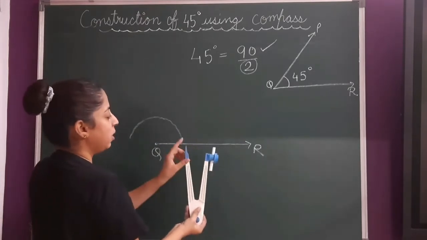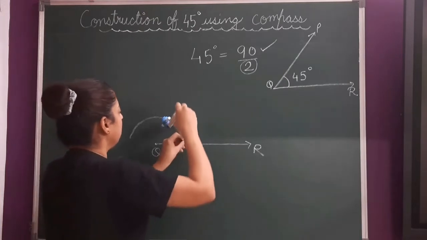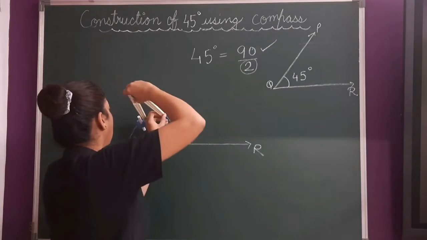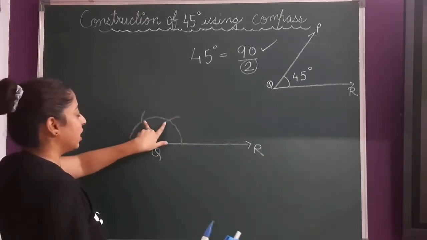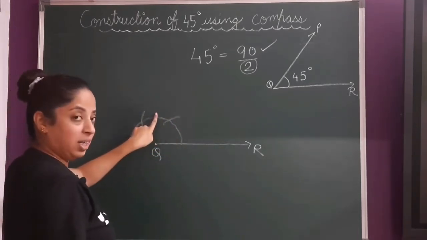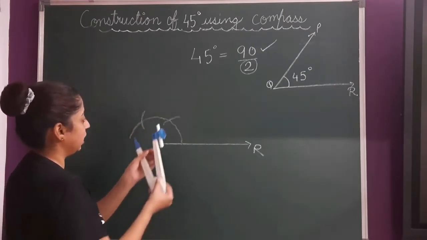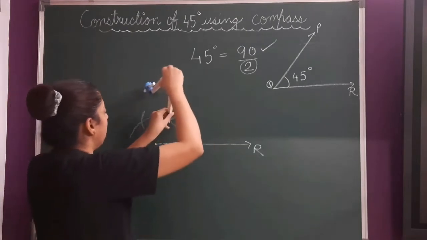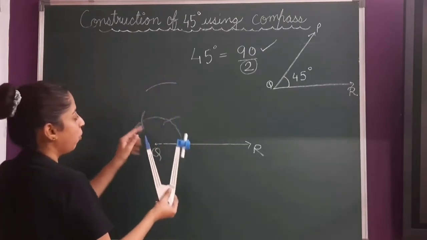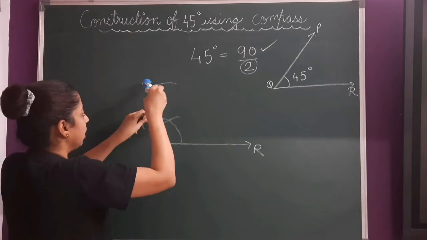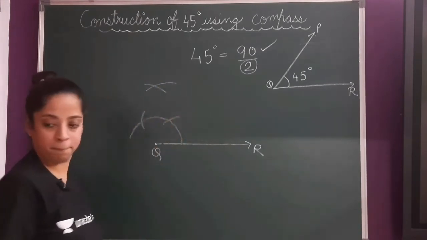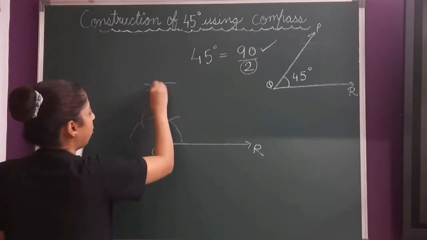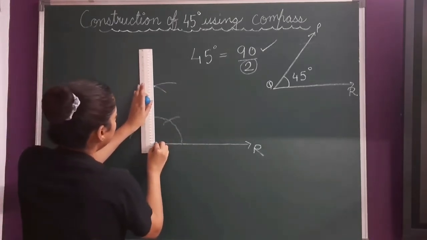So keeping the same measurement and keeping the point here, now this is 60 degrees. Draw another 60 degrees and bisect it. So 60 plus 30, that is half of this 60, will give you 90. So I'll increase this a bit, keeping the pointer here now. I will cut an arc, keeping the point here. Now I will cut an arc. Now simply join this point and Q with a dotted line.